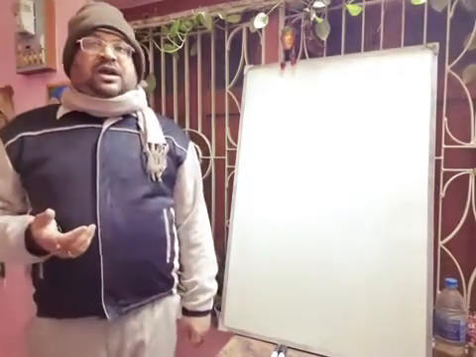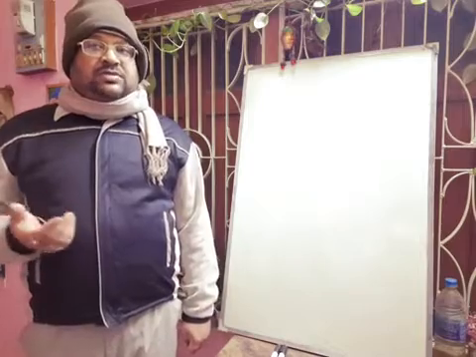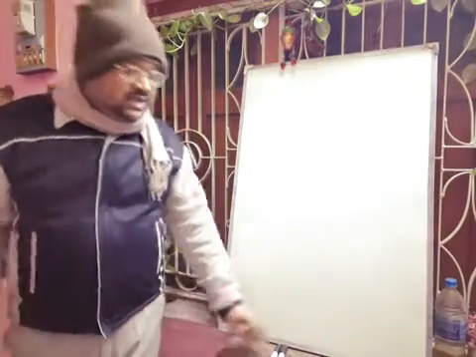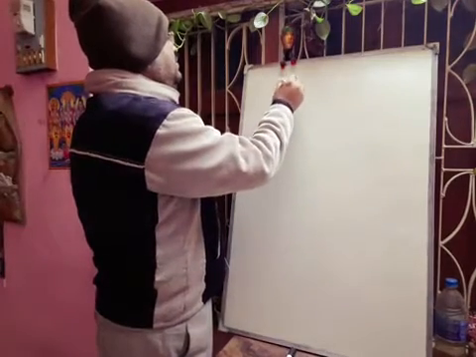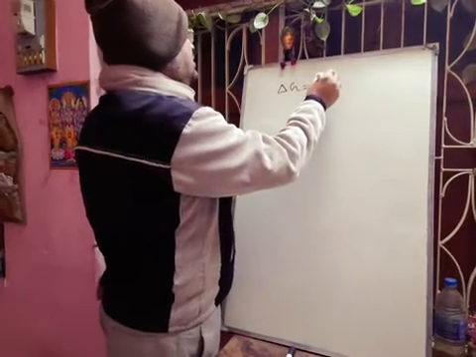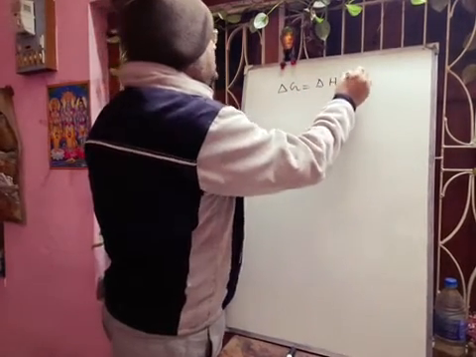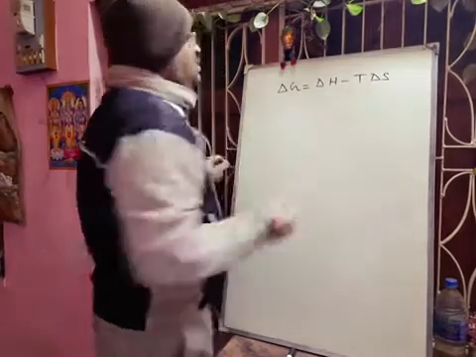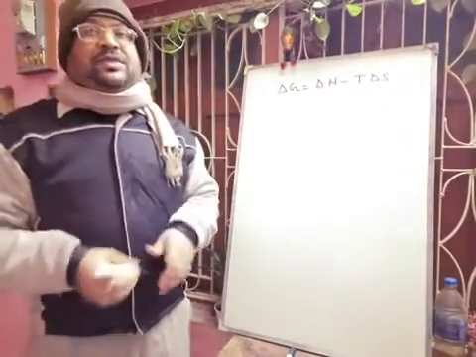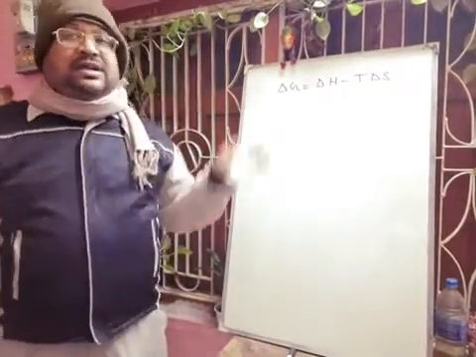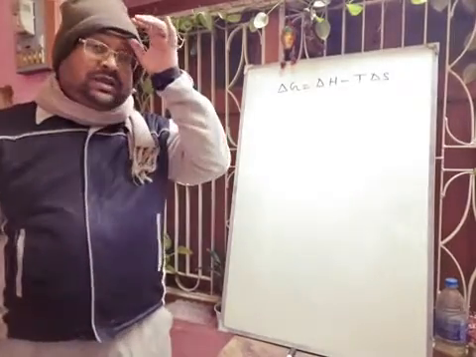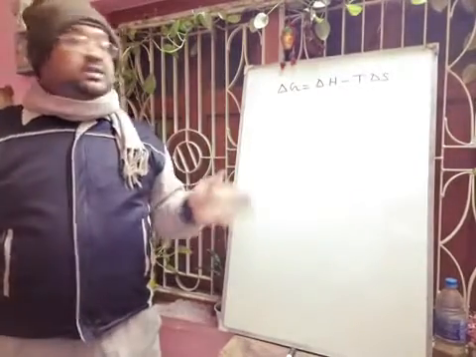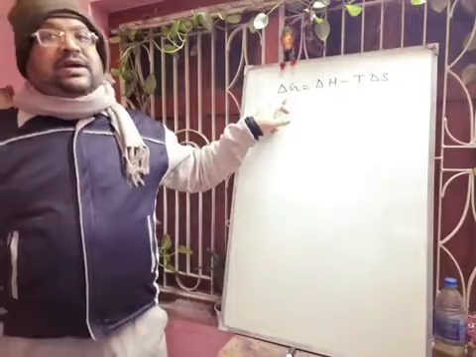All of you know the Gibbs-Helmholtz equation, that is, delta G is equal to delta H minus T delta S. Already we have discussed. Now here we will discuss the spontaneity of a process on the basis of this delta G value.